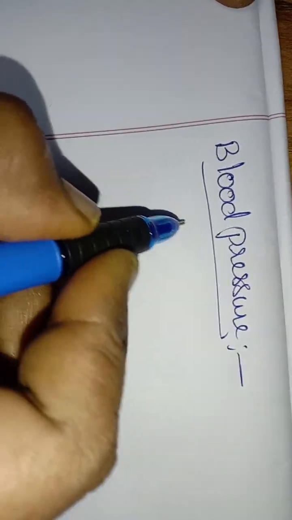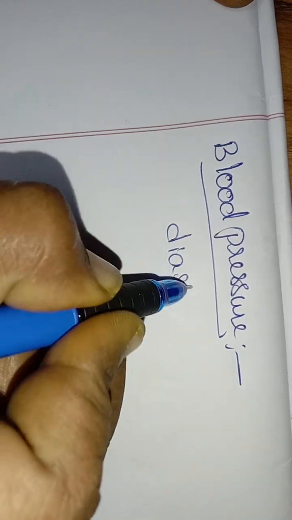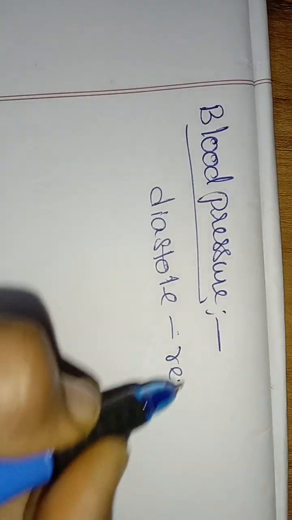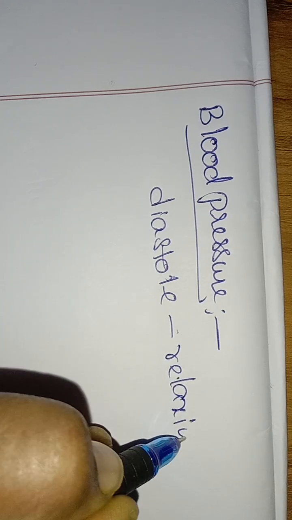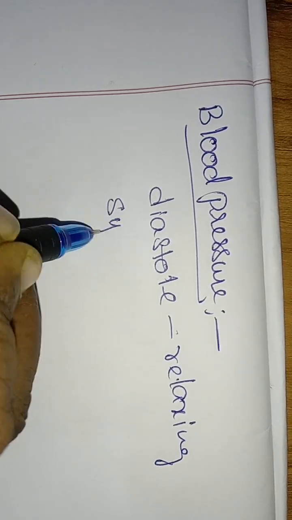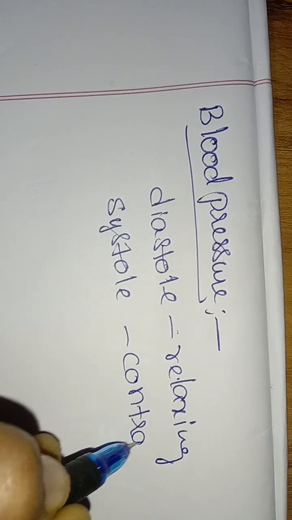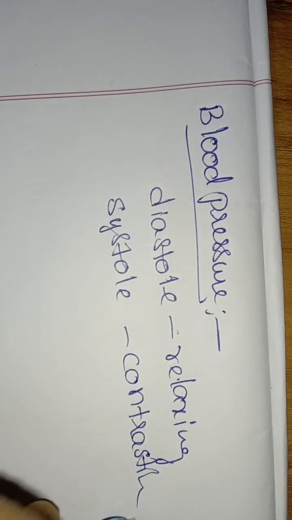We know that diastole means the relaxing stage of the heart, relaxing. Systole, contracting.